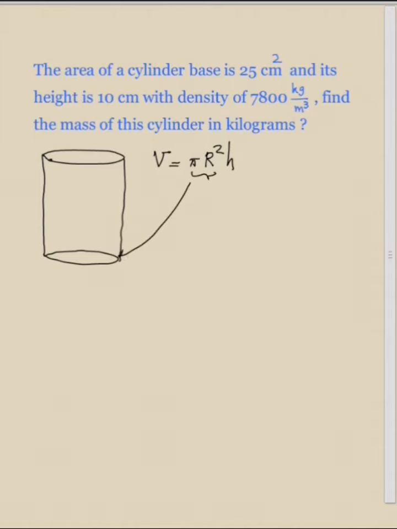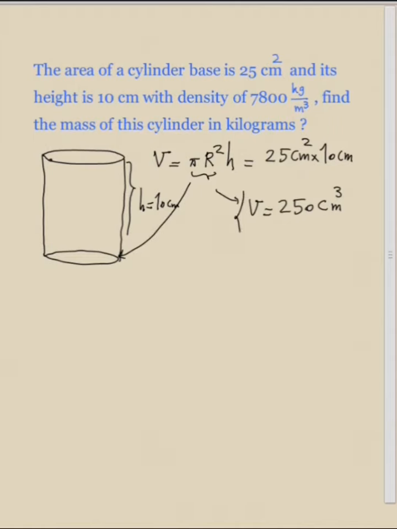The question has given you this term. It means the area of the cylinder base, which is 25 centimeters squared, and its height is 10 centimeters. So 25 times 10 is actually the volume of the cylinder, which is 250 centimeters cubed.